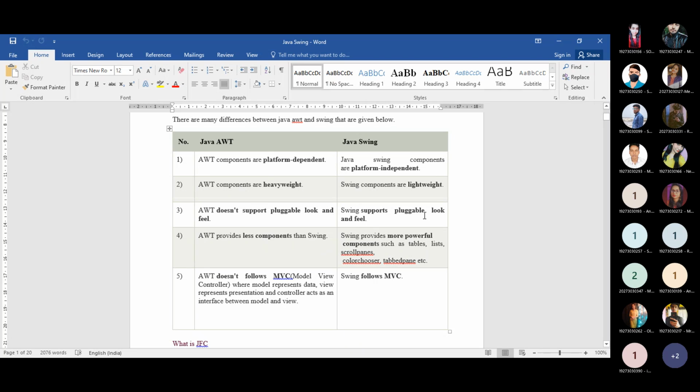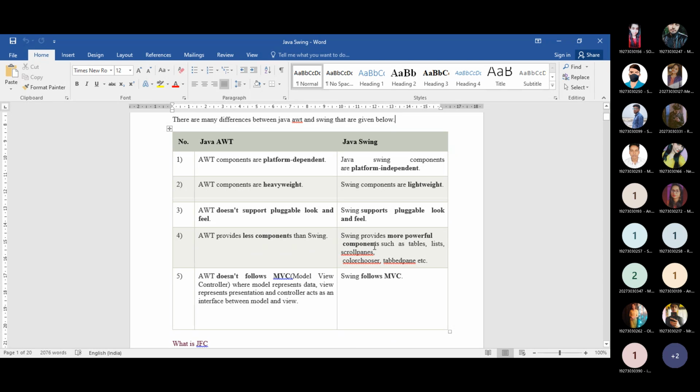When you study this, you can provide the pluggable look in any window using the Swing components. For now, just understand that AWT, the traditional GUI, will not support the pluggable look, while Java Swing provides this facility. And the fourth point is that AWT provides fewer components with respect to Java Swing.